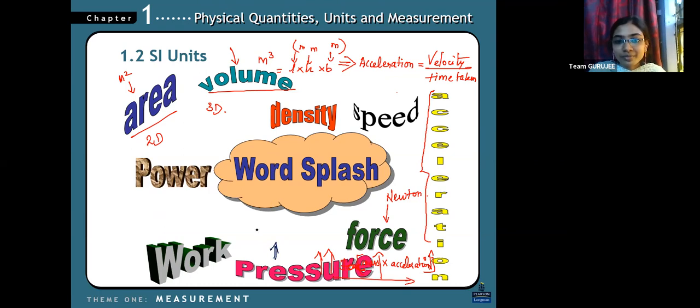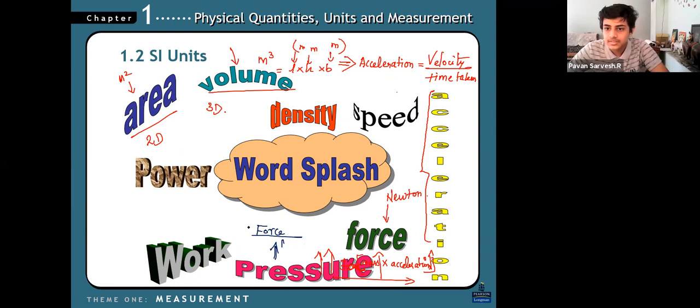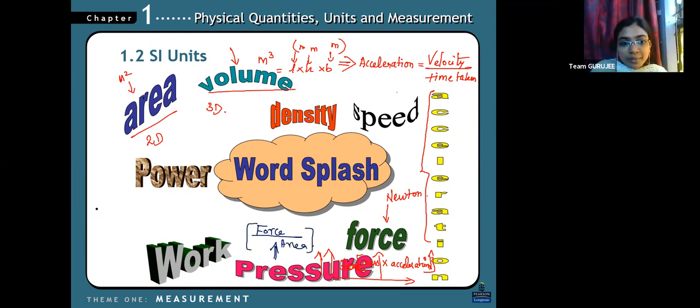Pressure is force by area. So pressure is equal to F by A, which means Newton per meter square. Force is my mass into acceleration. Now when the area decreases, pressure increases or not? Yes, because they are inversely proportional, right?